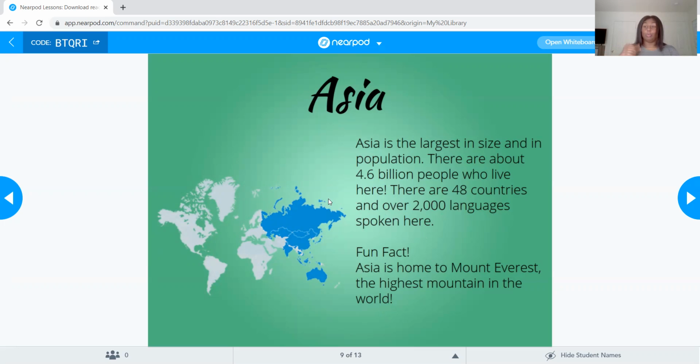Okay, so a really fun fact here is that Asia is home to Mount Everest, which is the highest mountain in the world. So high. So you could go up there one day and hike up there. People do it. It's a little scary if you're afraid of heights, but people are known to do that. So here is Asia, here it is where my cursor is. And we're going to move on to the next slide.